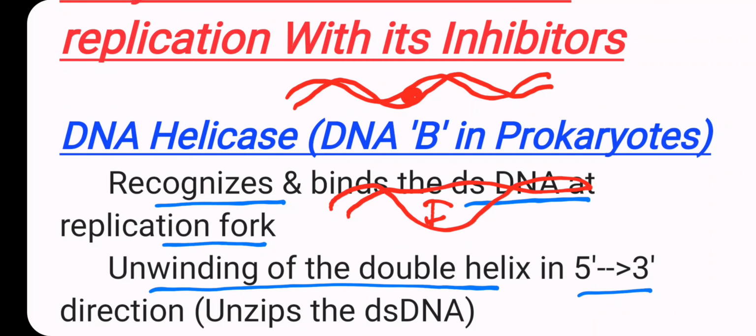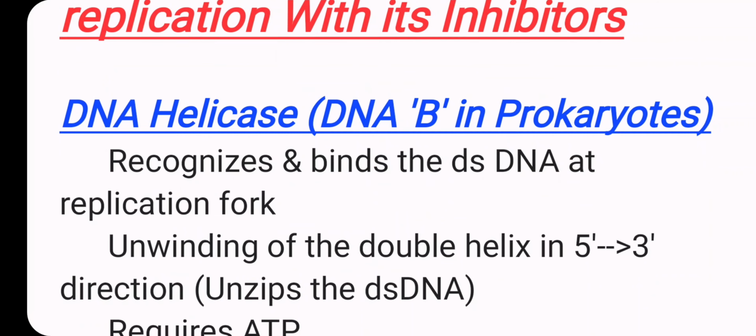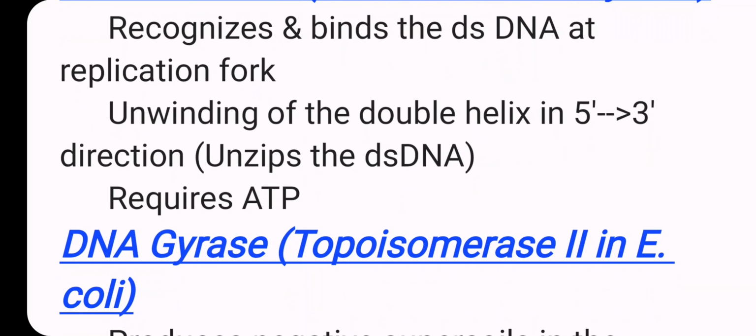This works like unwinding and separating apart the double-stranded DNA, and it requires ATP.